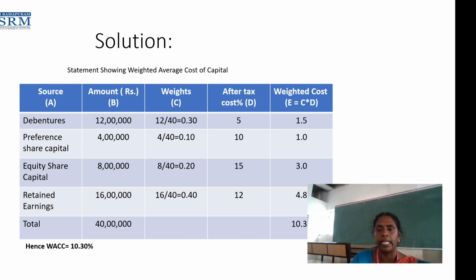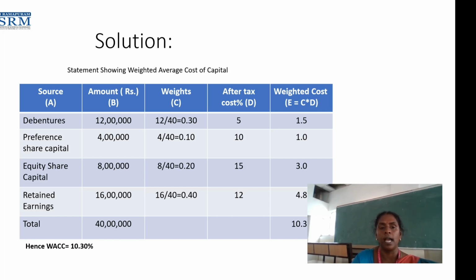Now we need to add all the weighted costs. We'll get 10.30 as the weighted average cost of capital. So now we got the answer: 10.30 percent. Dear students, we should not close the session after calculating the weighted average cost of capital. We need to interpret the answer. What is the meaning when we get 10.30 as the weighted average cost? We should interpret it in terms of cost of capital.